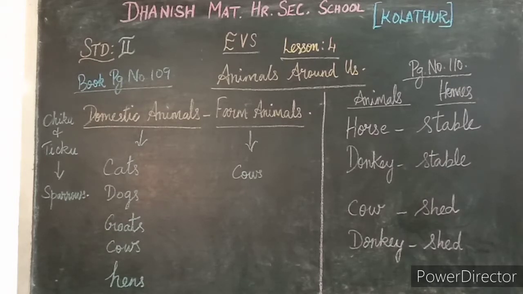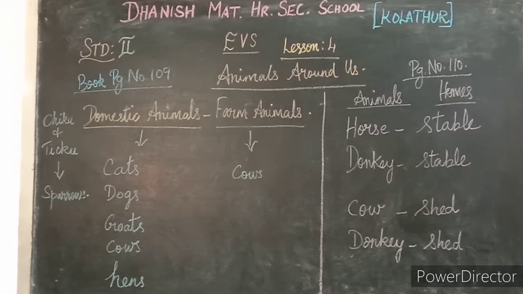Okay, so cow gives us milk, right? They also give dung. That is, we are using it for manure and we are using it as a fuel also. The farmer provides us a home called a shed. So the cow home is called a shed. Young one of cow is called a calf.